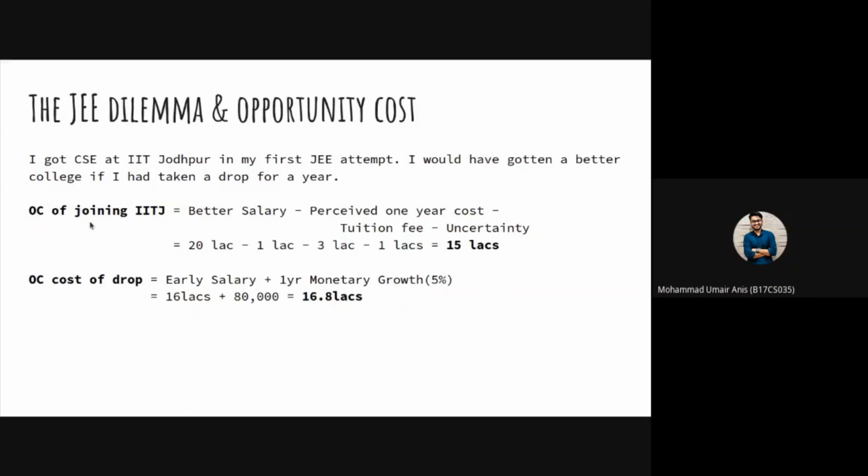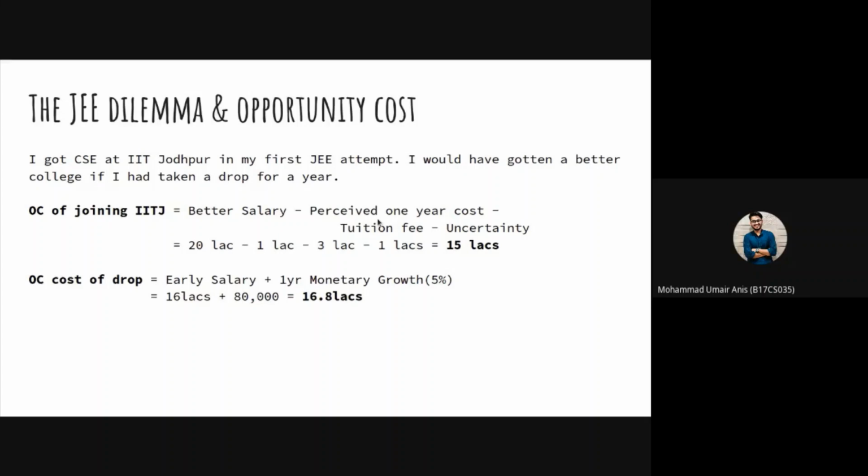So the opportunity cost of joining IITJ is basically the perceived value of dropping for a year and preparing for a better college. I have written a formula that would estimate the value of the opportunity cost of taking a drop. If I take a drop and secure a good rank so that I can get a better college than IIT Jodhpur, I could get a better salary. But in terms of the perceived value of that 1 year, I'm losing at that end.